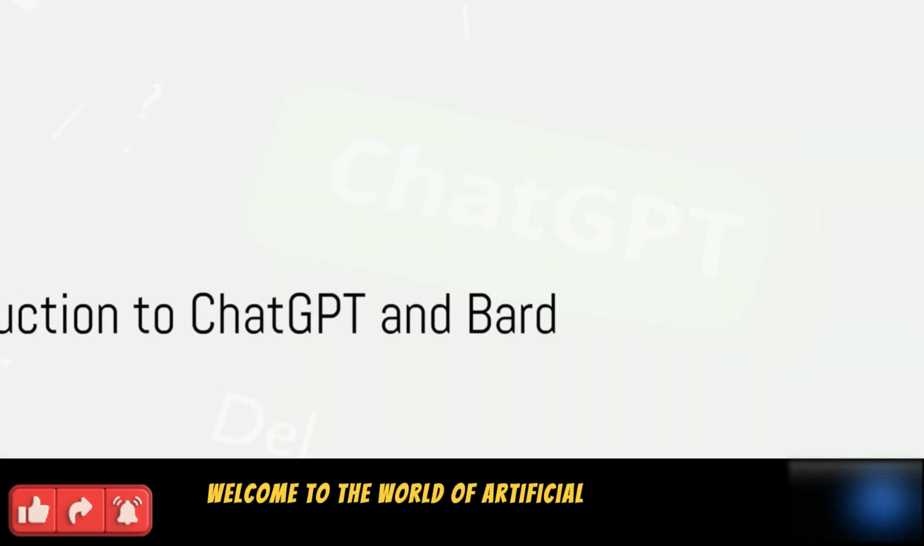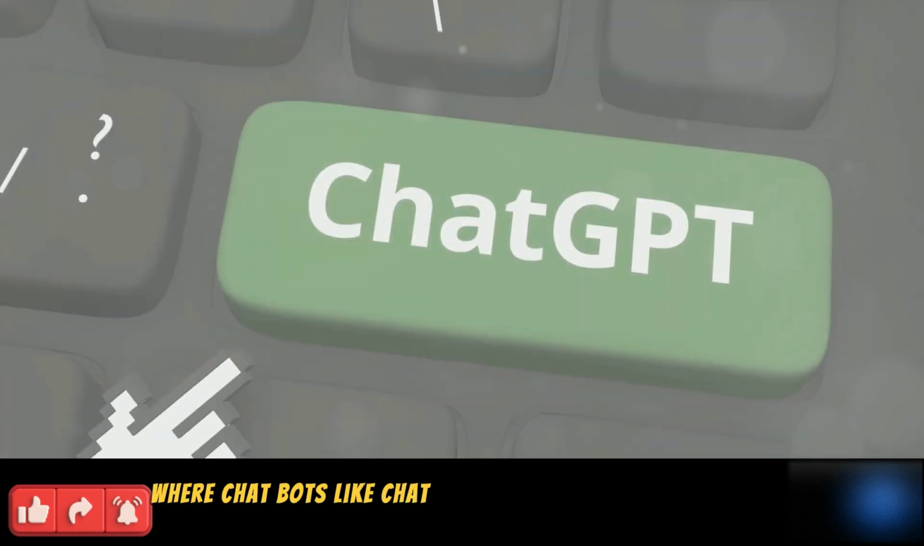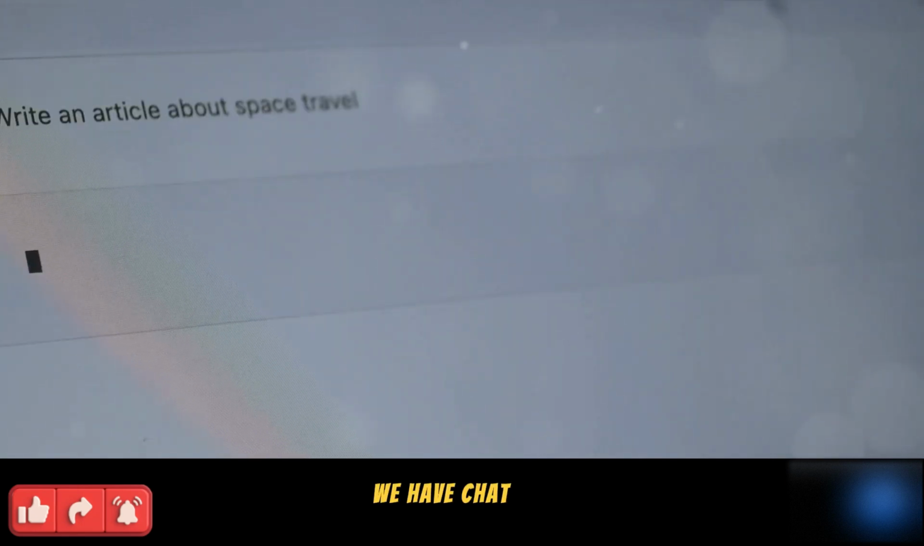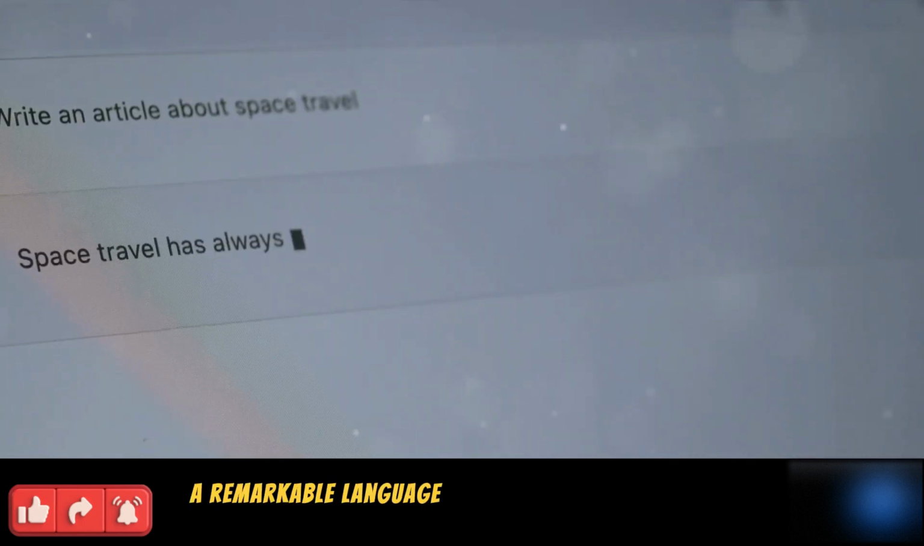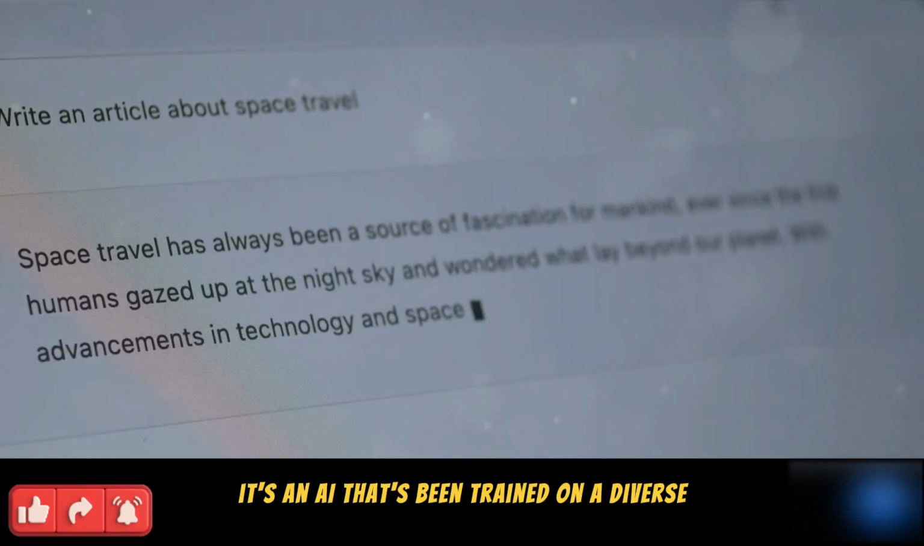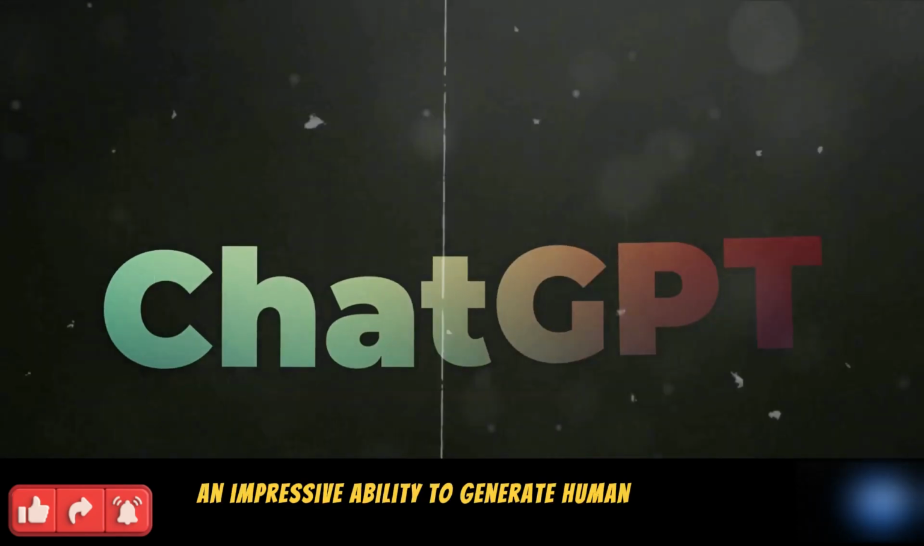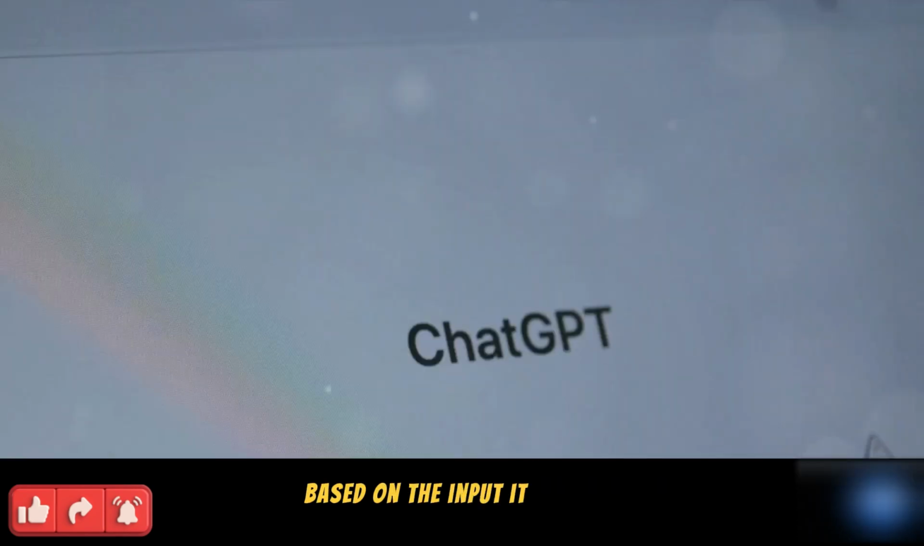Welcome to the world of artificial intelligence, where chatbots like ChatGPT and Bard are making waves. In one corner we have ChatGPT, a remarkable language model developed by OpenAI. It's an AI that's been trained on a diverse range of internet text, boasting an impressive ability to generate human-like text based on the input it receives.